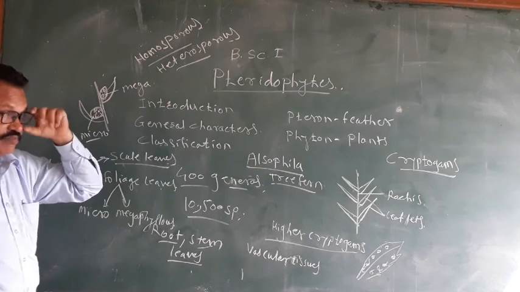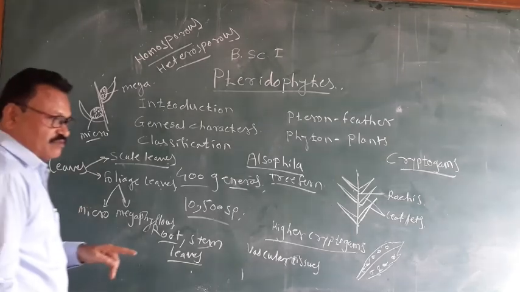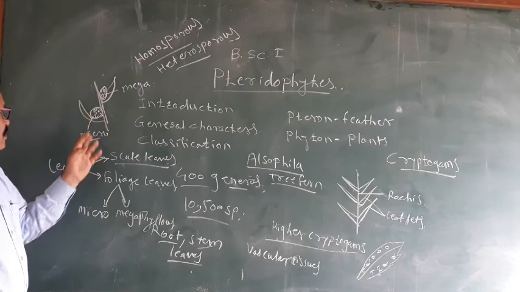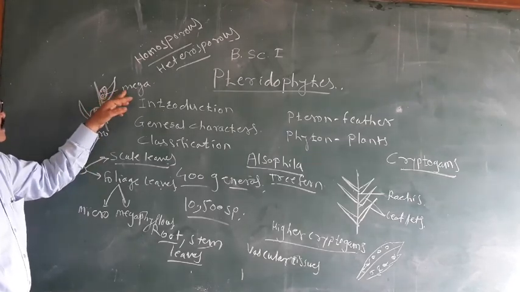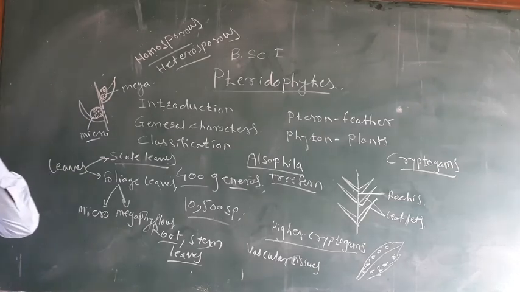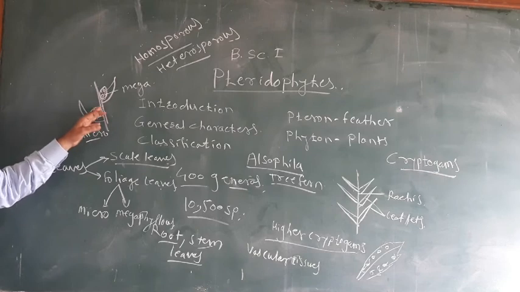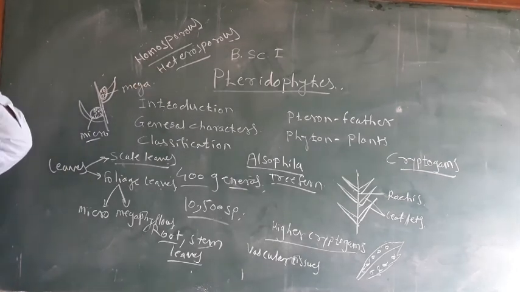And heterosporous pteridophytes are the pteridophytes which show two types of sporangia and two types of spores, that is megasporangia and microsporangia. Microsporangia contain microspores and megasporangia contain megaspores. Such sporangia are called heterosporous sporangia, and the pteridophytes are called heterosporous pteridophytes.